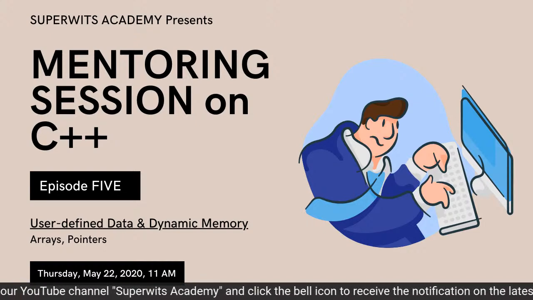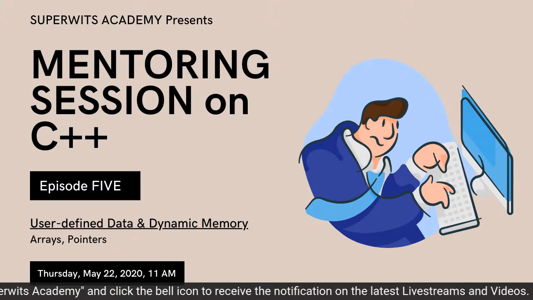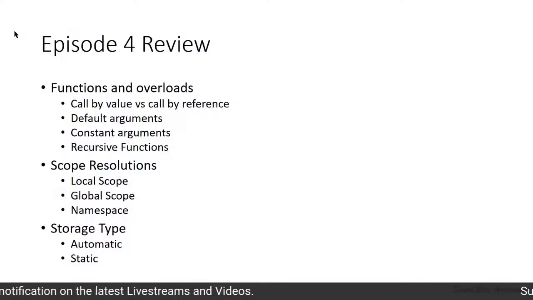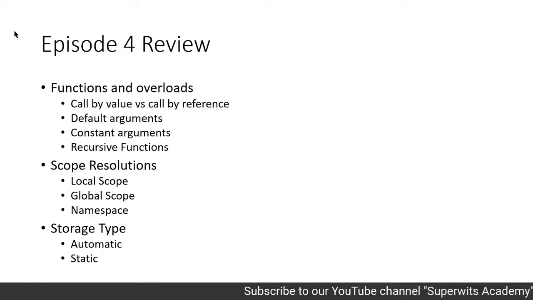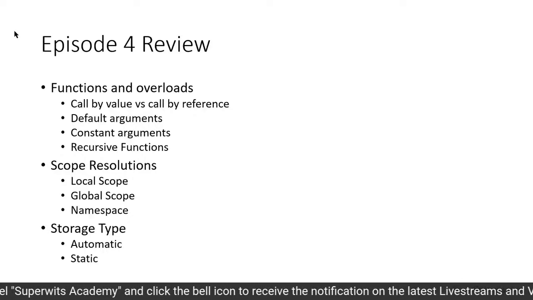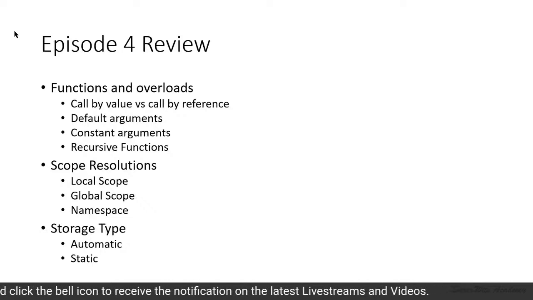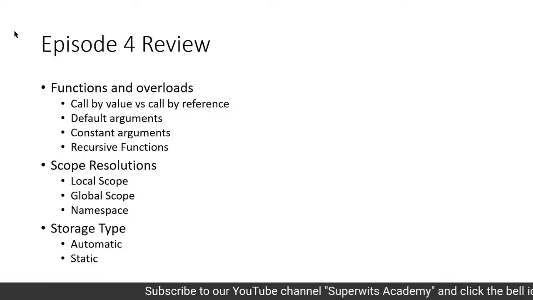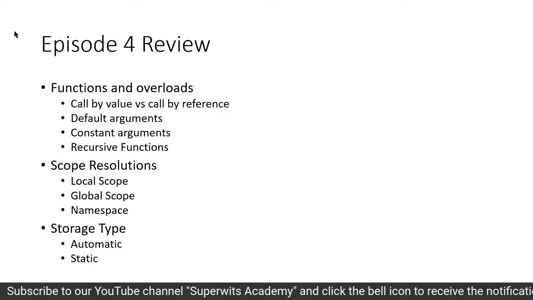Let's start with our episode 4 review. We covered functions and overload related concepts, in which we talked about call by value and call by reference. We also discussed default arguments and how you can declare them by defining the actual value along with the parameter declarations. Then we spoke about constant arguments, why we require them, and how they can make your data read-only, even when you are doing a call by reference to the method calls.